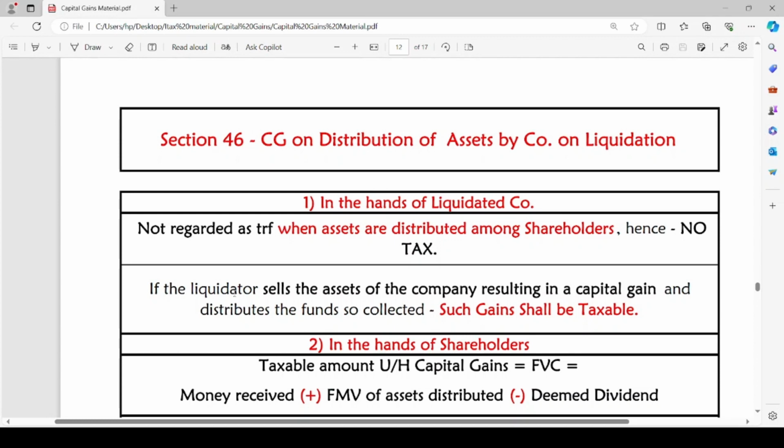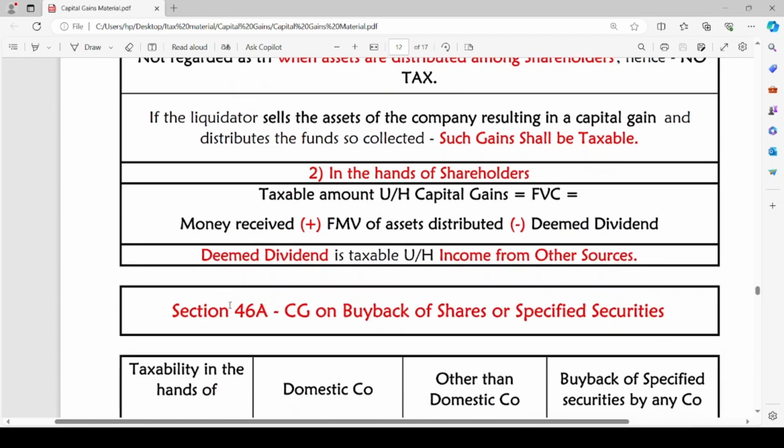In the hands of shareholders, the taxable amount under the head capital gains shall be: fair value of consideration is equal to money received plus FMV of assets distributed minus deemed dividend. If the shareholder receives any money, such money received will be the taxable amount, plus if the shareholder has also acquired any of the assets, the fair market value of such assets so distributed will be considered, minus deemed dividend.